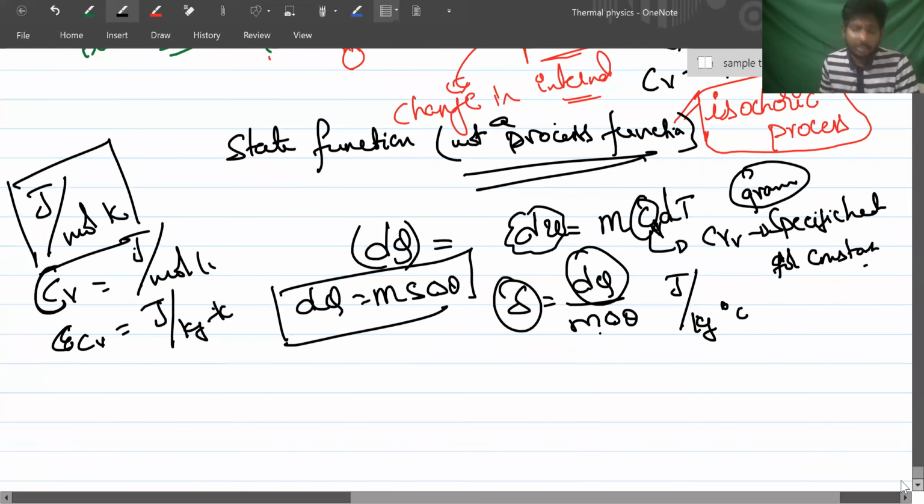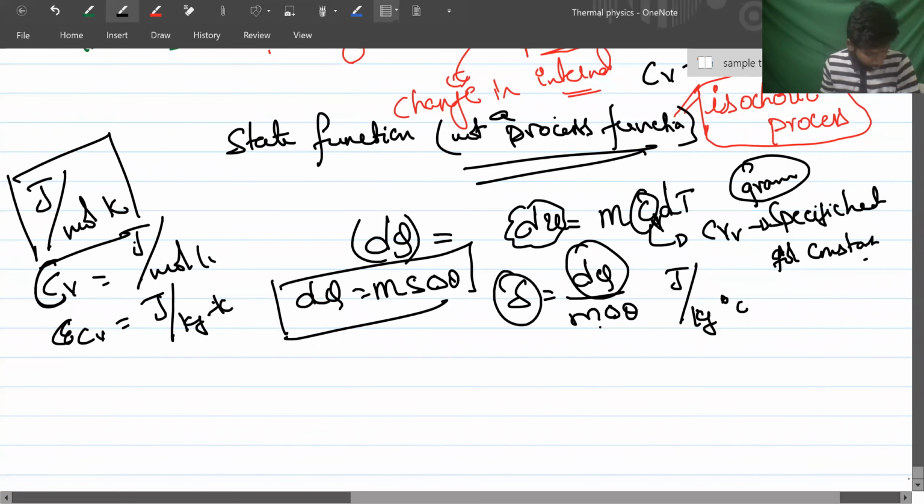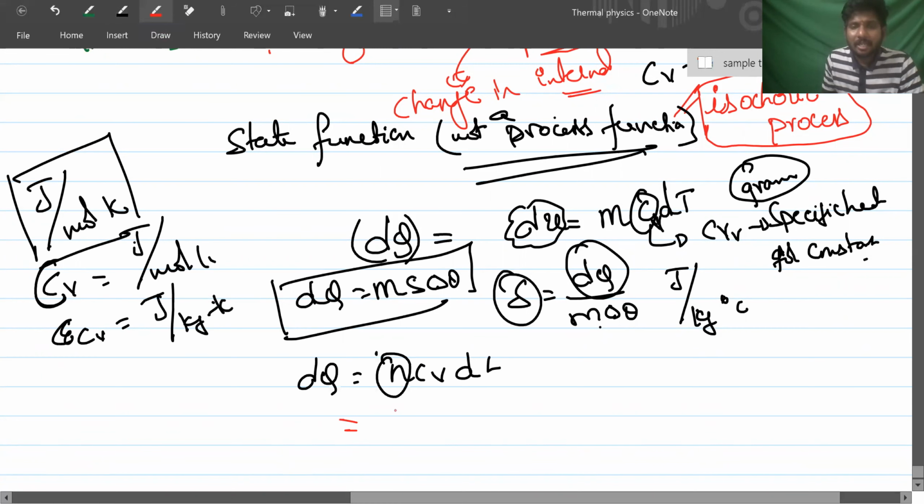So sometimes these kinds of questions are asked also: molar heat capacity or gram heat capacity. How can you relate both of them? So dq is equal to nCv dT. n is the number of moles, right? So can I write it as mass by molecular weight? Yes. So now I want to convert this Cv.